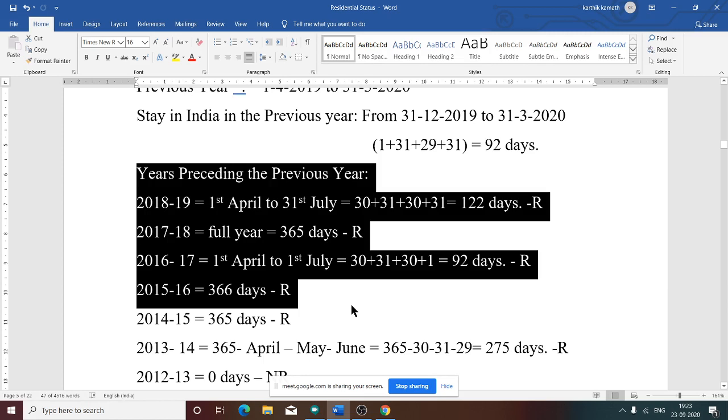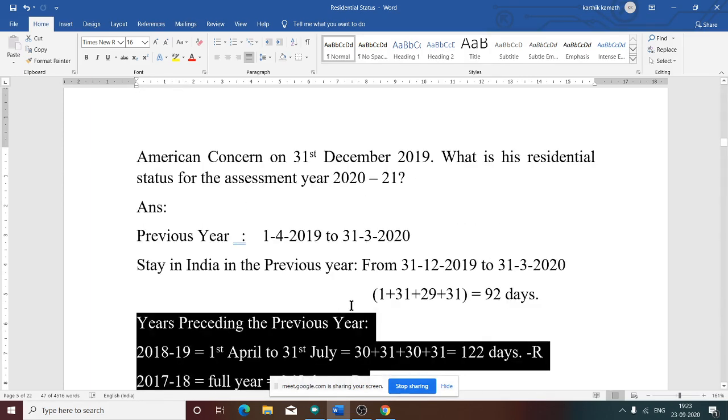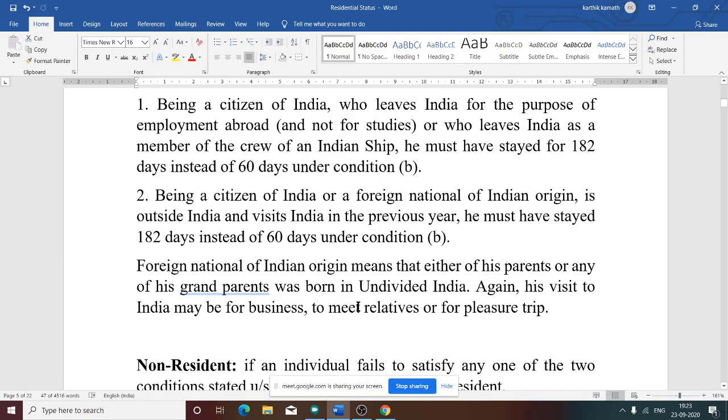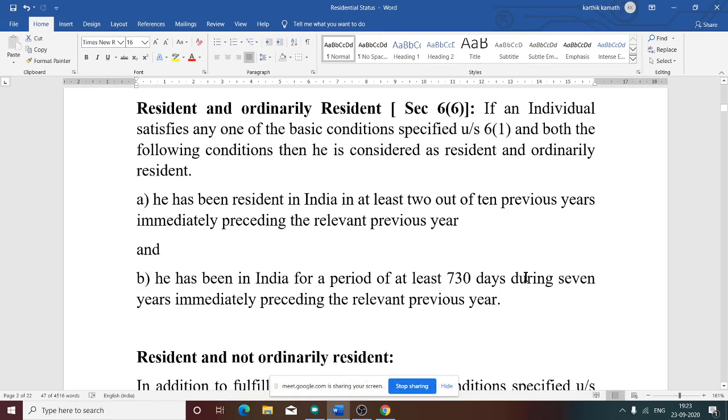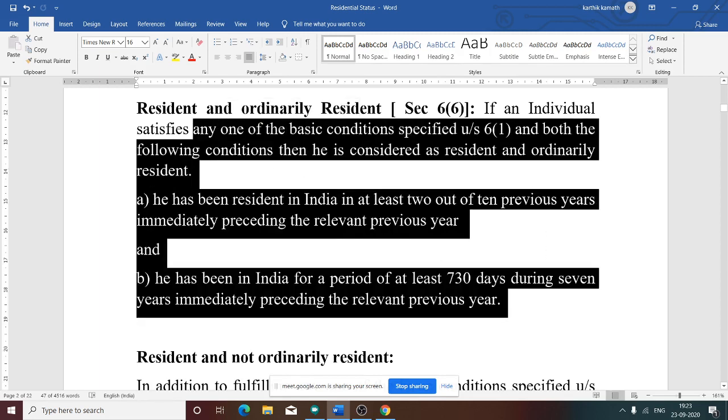Next thing we need to see whether he is a resident and ordinarily resident, or whether he is a resident and not ordinarily resident. That we need to see. How to see that? Again, we need to see the additional condition. What is the additional condition? The additional condition is given for an individual. See this additional condition, see this resident and ordinarily resident. If an individual satisfies any one of the basic conditions, and both the additional conditions, both conditions he should satisfy, then in that case he is a resident and ordinarily resident. Whether this is clear?